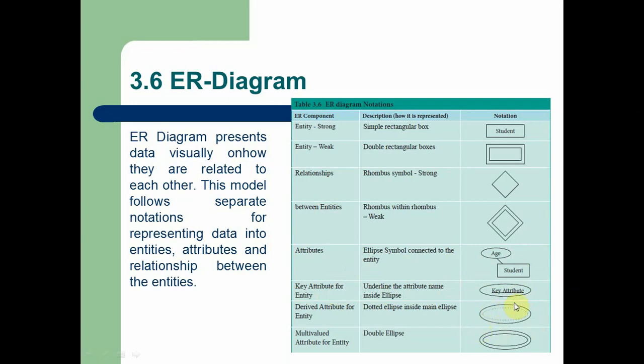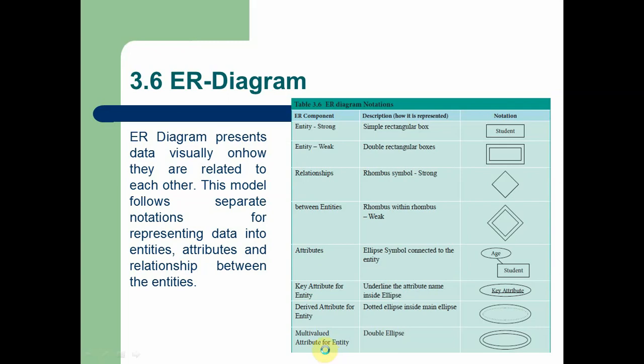An ellipse with dotted lines is called a derived attribute. A double ellipse is used for multi-valued attributes. These are the symbols used as notation in the diagram. You should remember these notations. This is an important question.